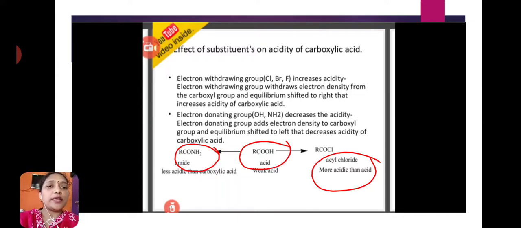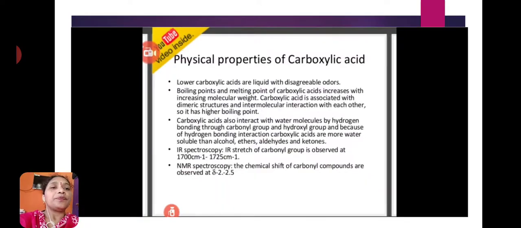Okay, here this is the pure carboxylic acid. Right side is the electron withdrawing group containing carboxylic acid. Left side is the electron donating group containing carboxylic acid. Okay, this is more acidic than carboxylic acid and this is less acidic than carboxylic acid.